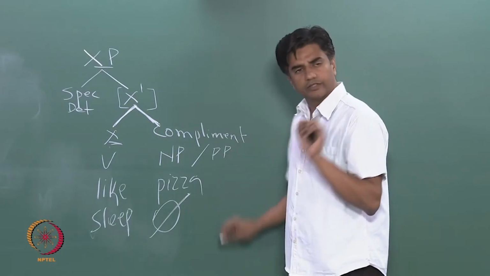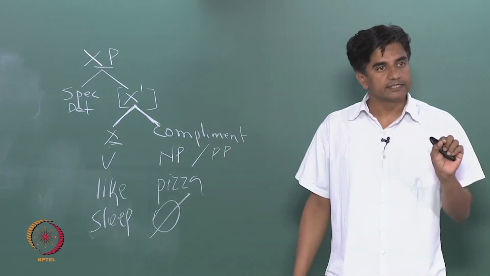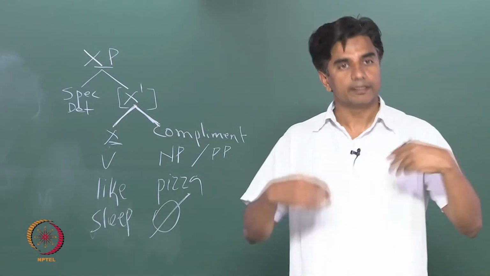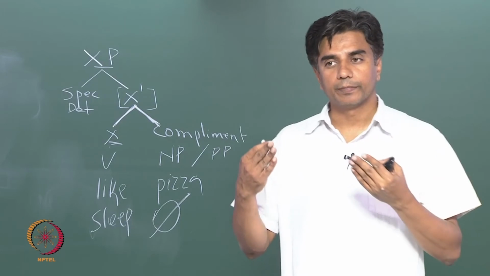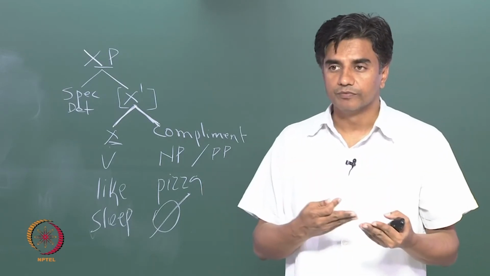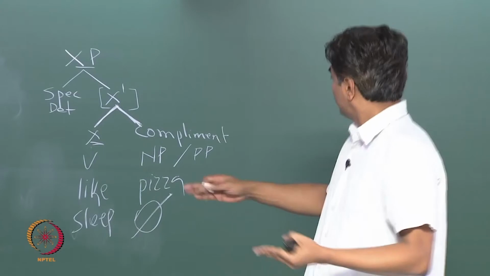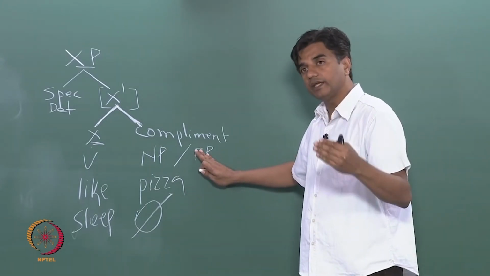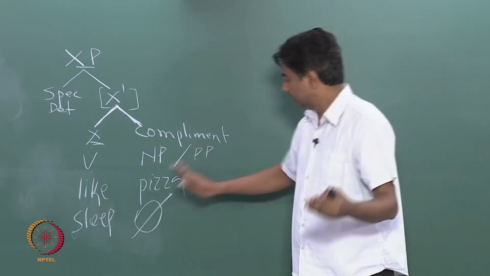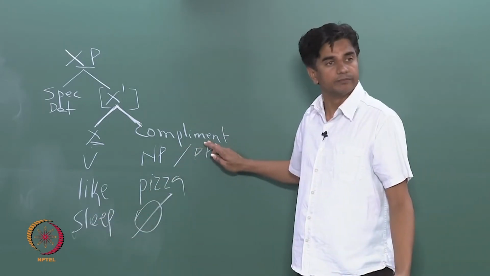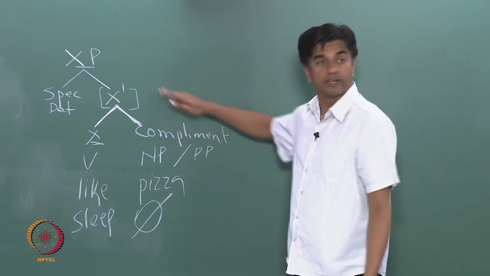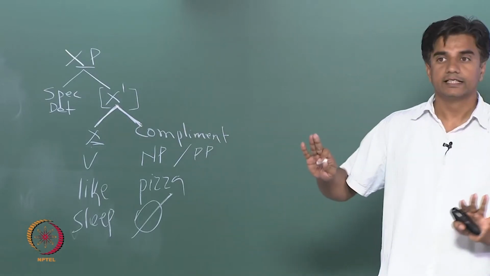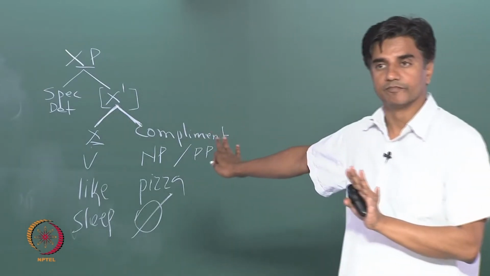Now, the point that I am making is, it's not that a PP cannot be a complement. In some cases, where a PP will be the object of the verb or the complement of the verb, then only it can come in this place. In the cases where a PP is not the complement of a verb like this one, it's not going to come in this place. Then it has to go somewhere else. Right now I am not showing you where, but it has to go somewhere else. This is the significance of this position.